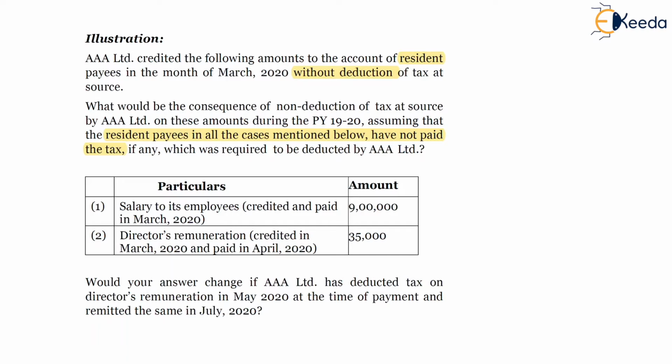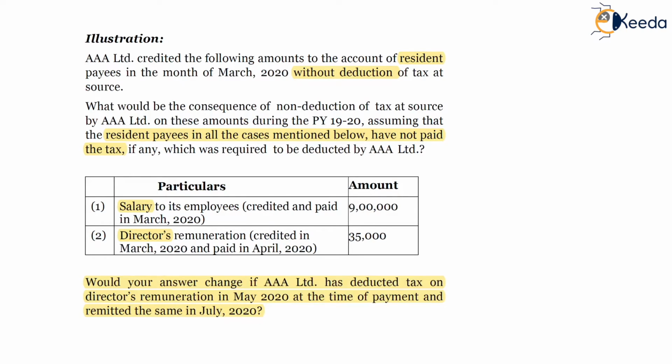The particulars of payment: salary to its employees, a payment to resident employees of 9 lakhs, and director's remuneration of 35,000. Would your answer be different? Would your answer change if AAA Limited has deducted tax on director's remuneration in May 2020 at the time of payment and remitted the same in July 2020?